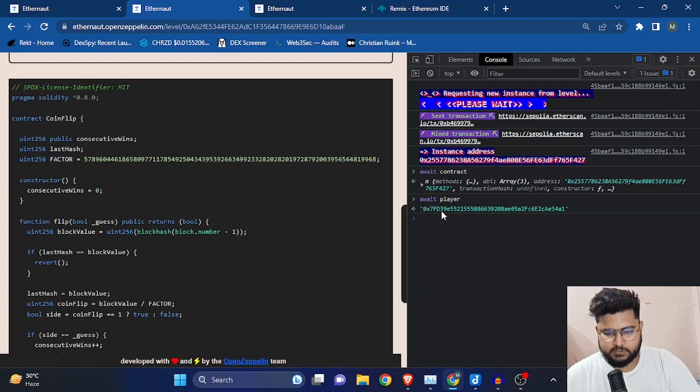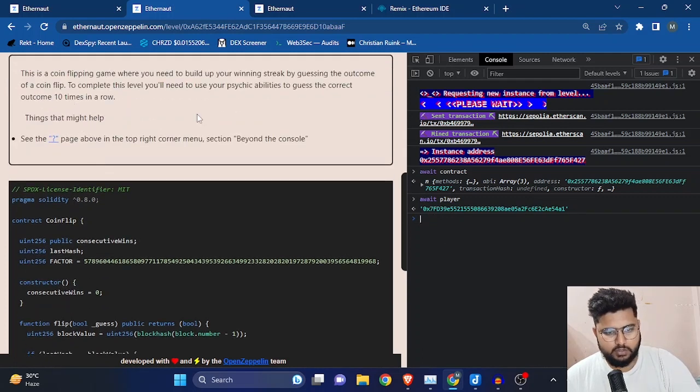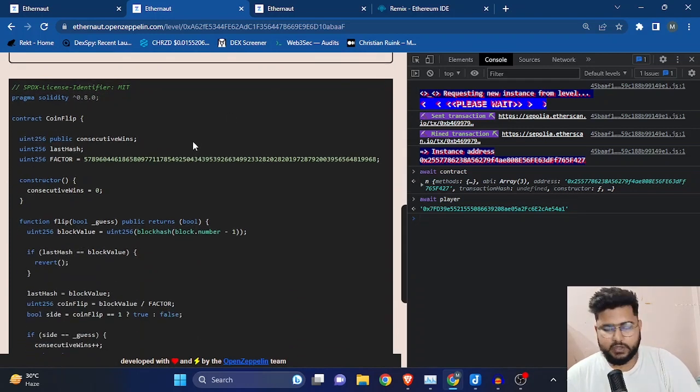So this is our player address. What they are saying is that you'll have to guess the correct outcome 10 times in a row. When you guess the correct outcome 10 times in a row, you'll submit your instance, and the current level will be completed.